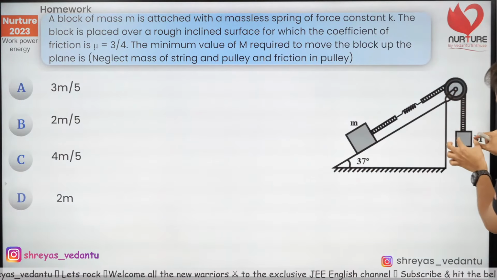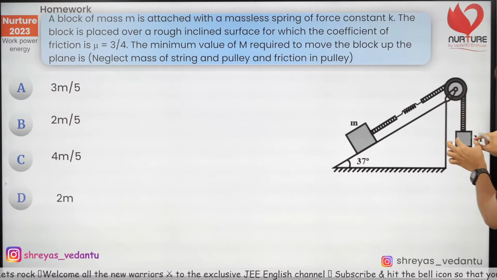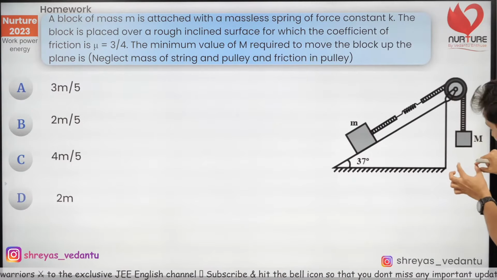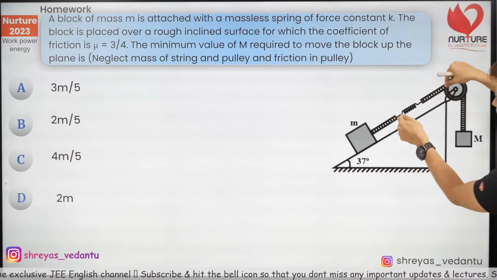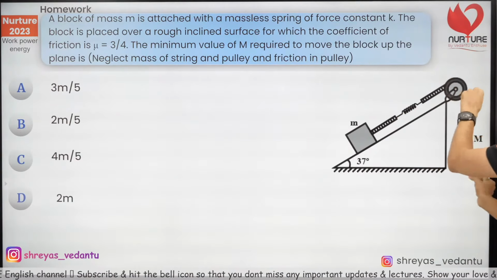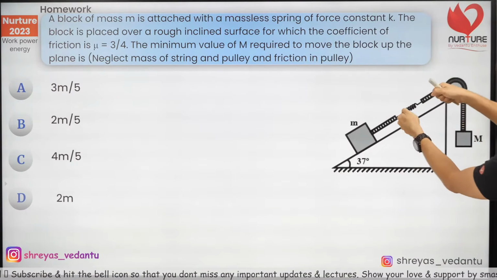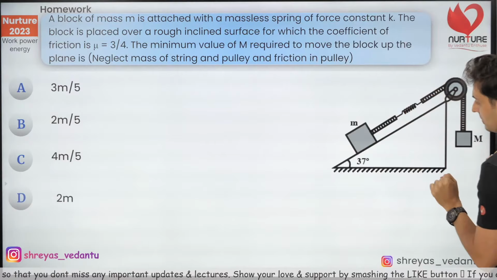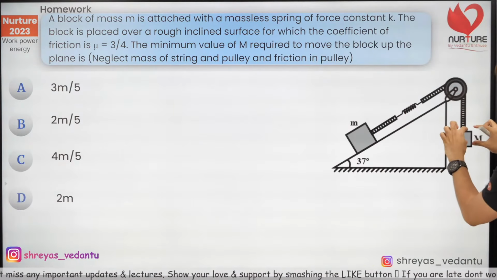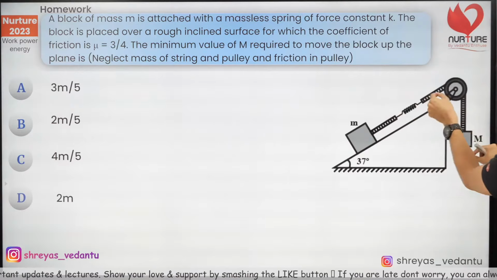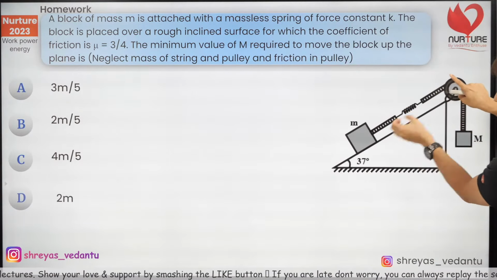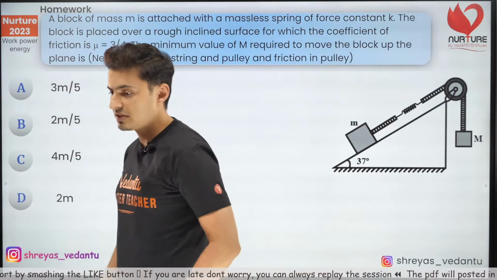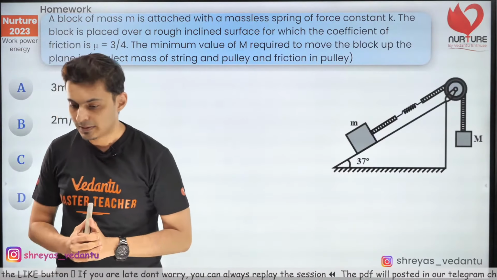Now if you put a small mass, it will go like this, stop, and it will go up. It will keep oscillating up and down. Even if it is oscillating and stretching till this much amount, the spring stretches, the pulley moves, and the block goes up and down. But the spring extension is not enough to create a force to pull this block up. So if you have a small mass, it will go down, come up, and keep moving up and down. The spring will keep stretching like this, but the stretching is not enough to pull this block up the plane because it is not helping against that friction and all of that.